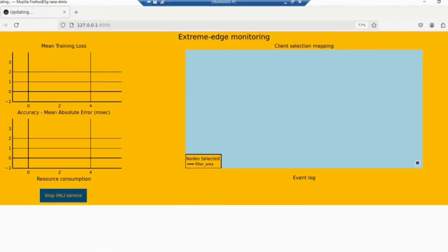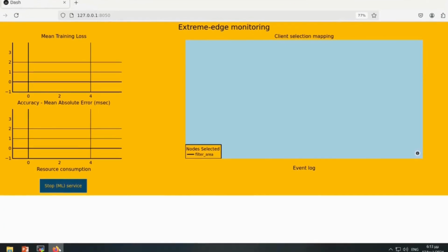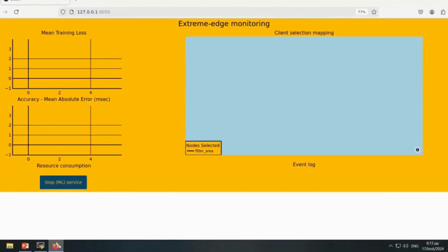Today's presentation is in regards to the Extreme Edge Orchestrator module of the 5G-IANA platform, the EEO, previously known as the DMLO. The main responsibility of the Extreme Edge Orchestrator is the lifecycle management of the processing task on the Extreme Edge devices, on the vehicular onboard units, OBUs. Its main functionality is the smart selection of which of these devices will participate in each processing task based on the criteria that are set by the user.